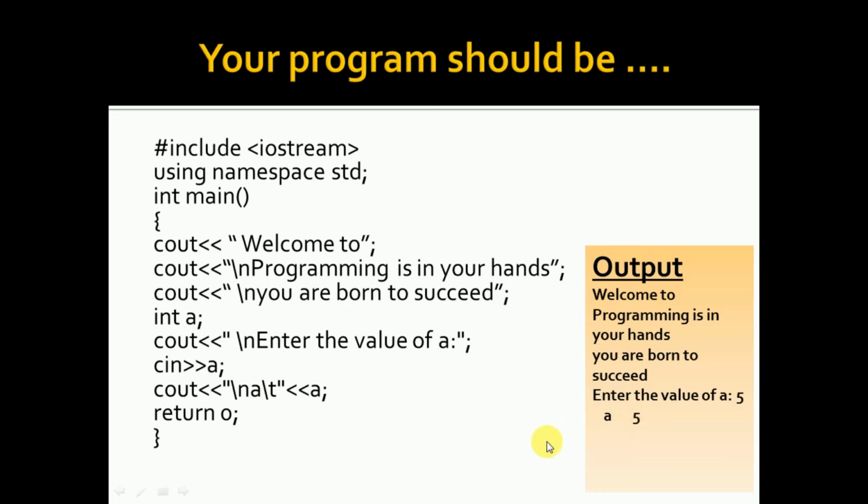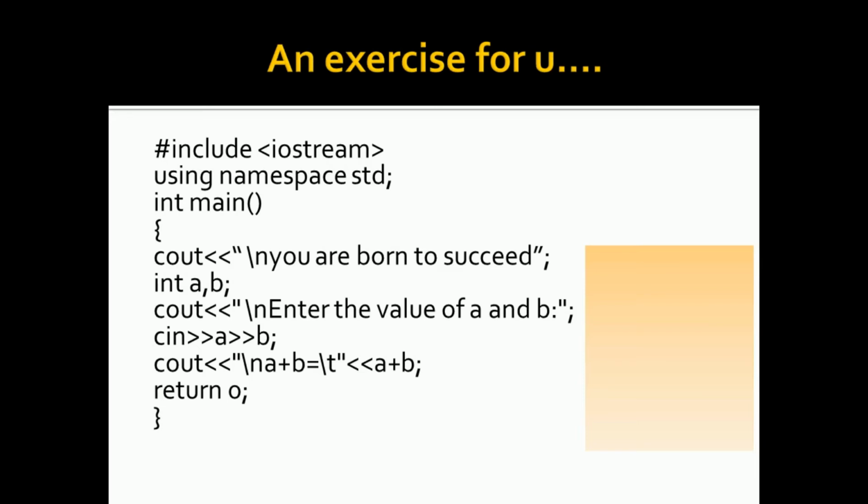So now whenever I say that it should be a program, you have to write a program like this. There should be a #include <iostream>, using namespace std. There should be an int main, an opening bracket, closing bracket. If you are using int main, make sure you are writing return 0. And inside that, you can write your own program. Hope you would have got what I am trying to say. Okay. Now an exercise for you. Can you tell me what would be the output for this?